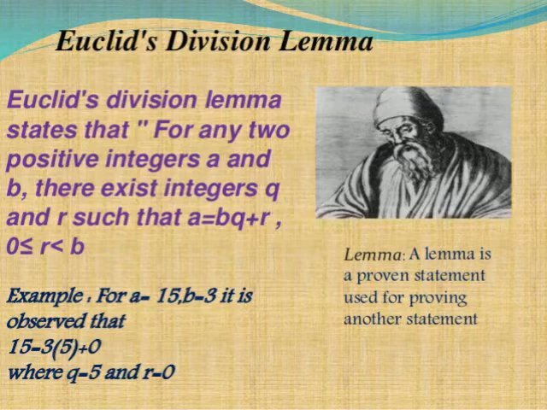Example, for a equal to 15, b equal to 3, it is observed that 15 equals 3 into 5 plus 0, where q equals 5 and r equals 0. What is a lemma? A lemma is a proven statement used for proving another statement.